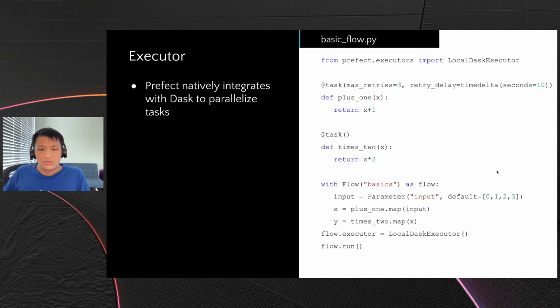But then, of course, if it were a sequential executor, we don't benefit from parallelism. So Prefect integrates with Dask in order to parallelize tasks. In this case, all I need is to specify the flow executor. And here I'm choosing the local Dask executor. And this will automatically be parallelized on the 4 cores of my machine. If I want to use a remote Dask cluster, all I have to do is specify a Dask executor and then point it to the address of that cluster. And it will run the flow on that, parallelized on that cluster.